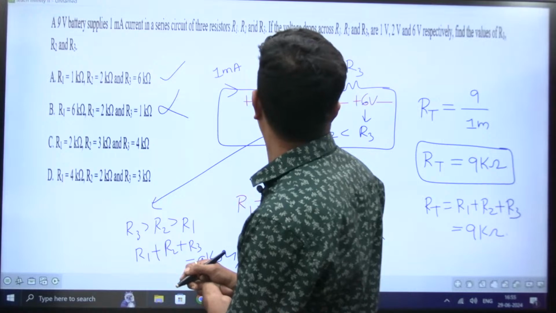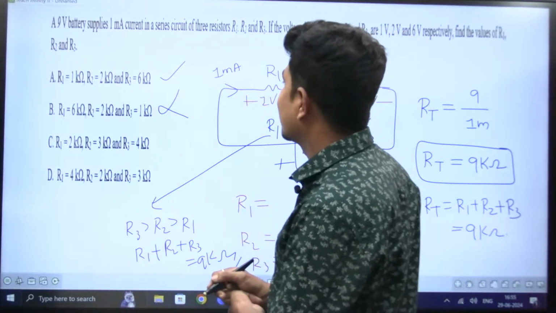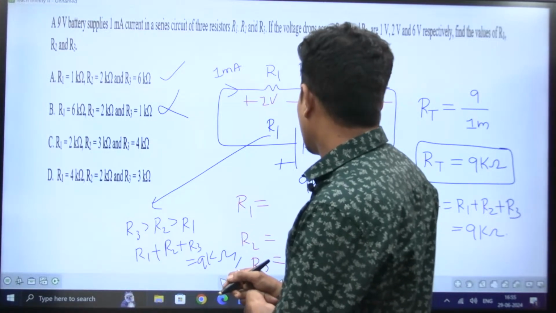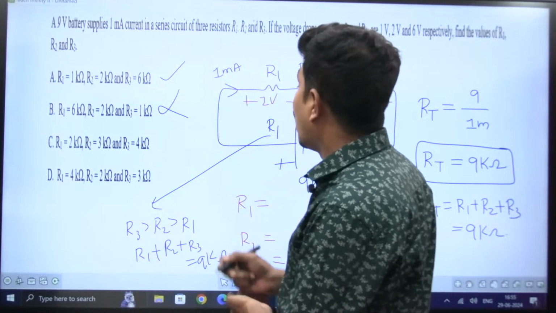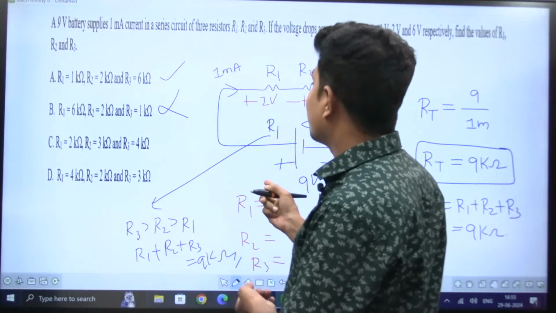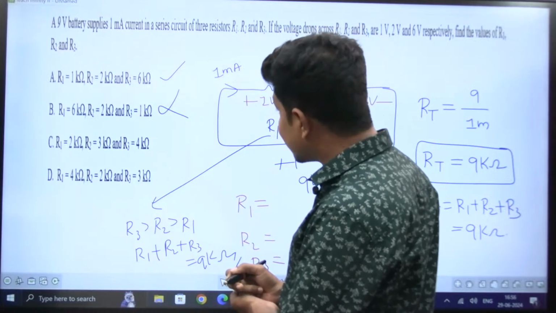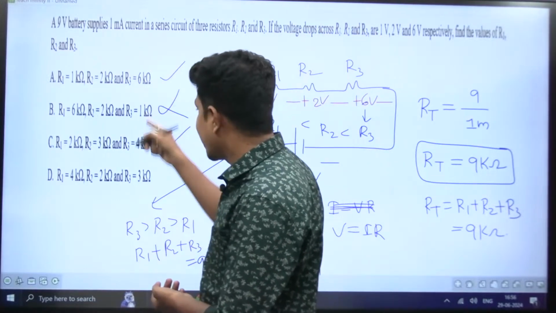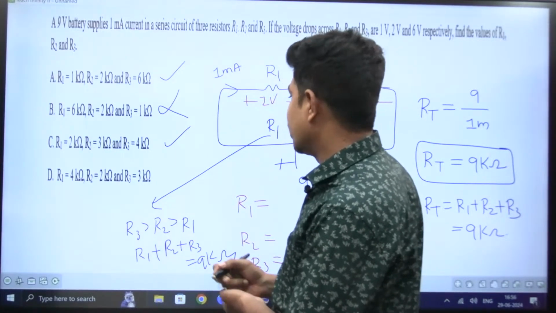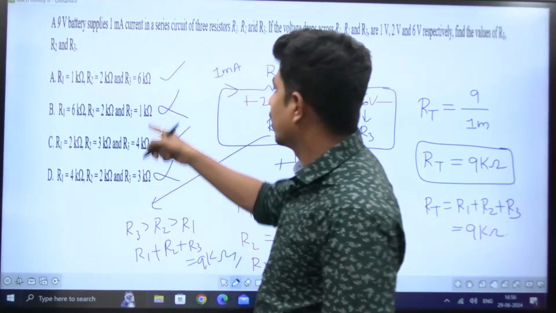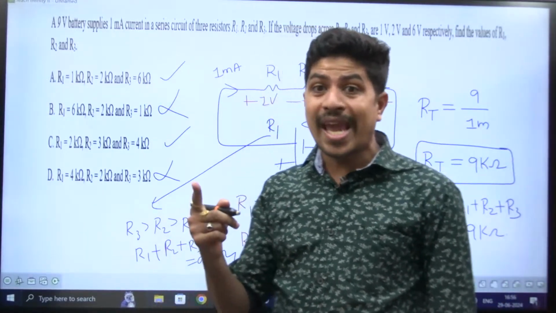See, what is the drop he has given? 1 volt, 2 volt, 6 volt. We want the total to be 9. So 2 plus 3, 5, 5 plus 4 is 9. And we want R3 must be greater than R2, must be greater than R1, means R3 should be the highest value. Option C is also satisfying. Let's see among A and C. Next, 4, 2, 3. This is wrong. So two options are satisfying here. Among those two, A and C, which one is correct?